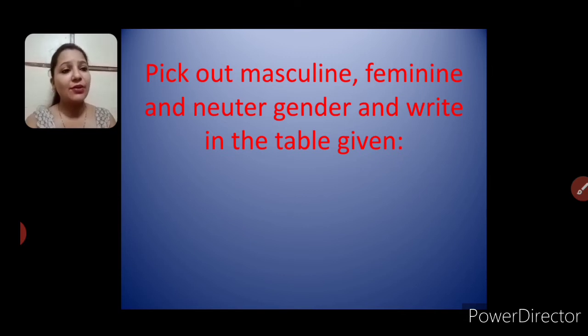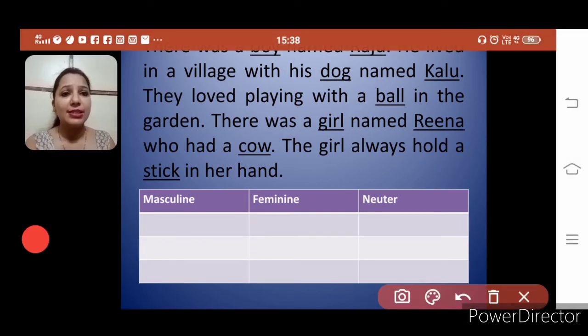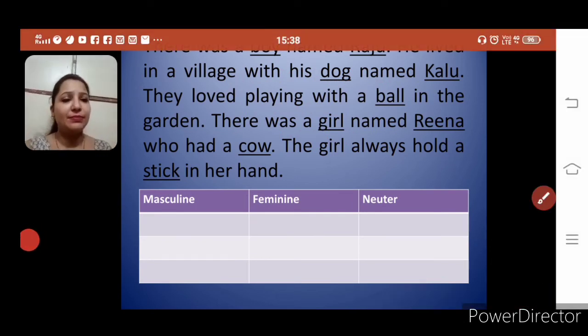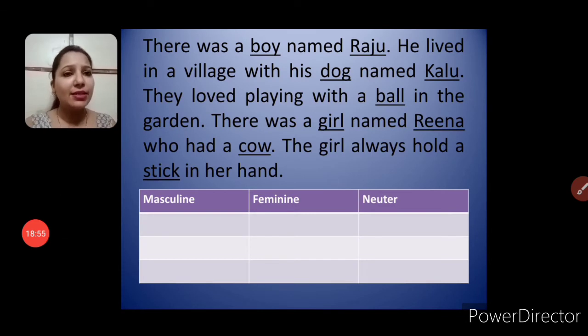Okay, now let's see. See here, there was a boy named Raju. He lived in a village with his dog named Kalu.